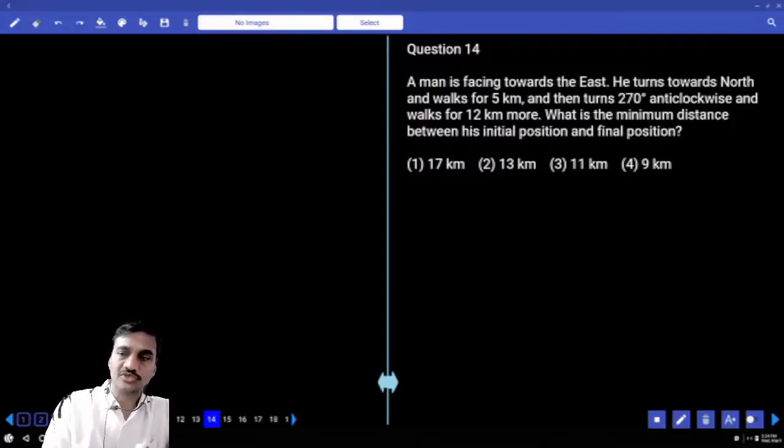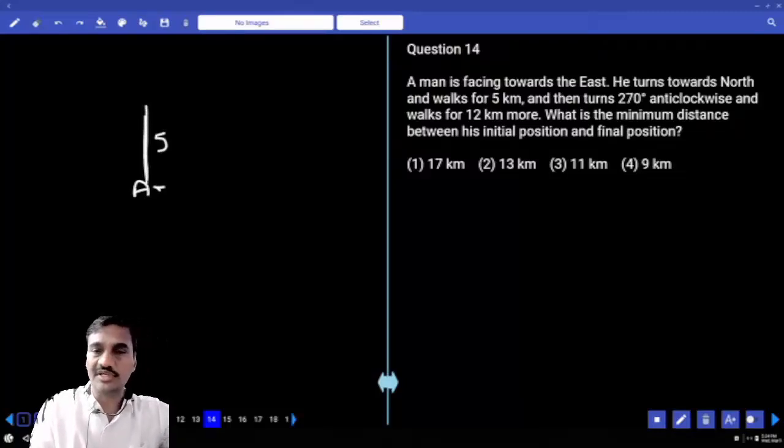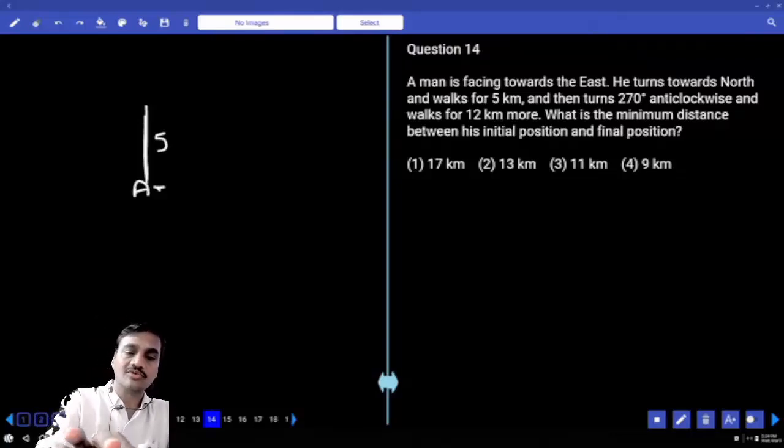A man is facing towards east. This is the starting point of this man. This person who is facing towards east turned towards north and traveled 5 kilometers. And then turned 270 degrees anti-clockwise. Anti-clockwise, 90, another 90 is 180, plus 90 is 270.